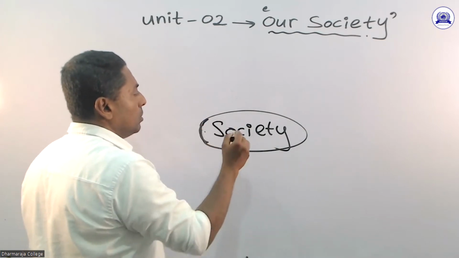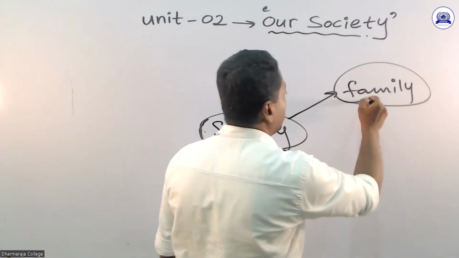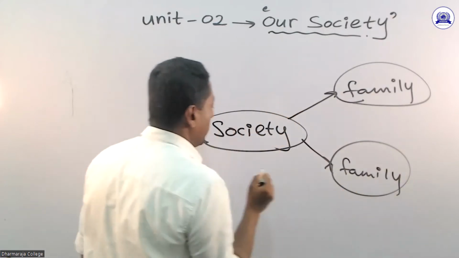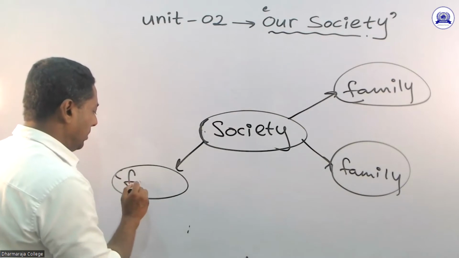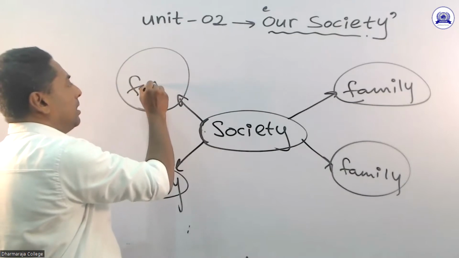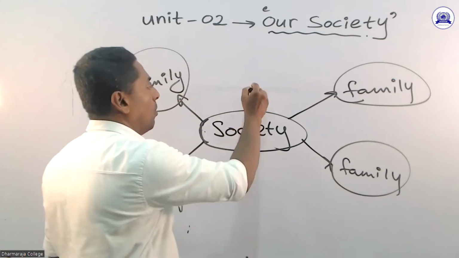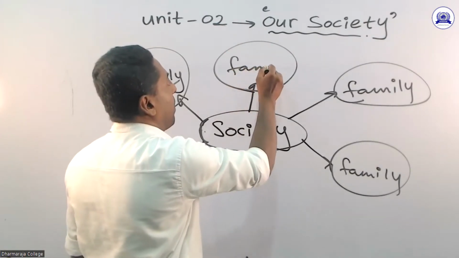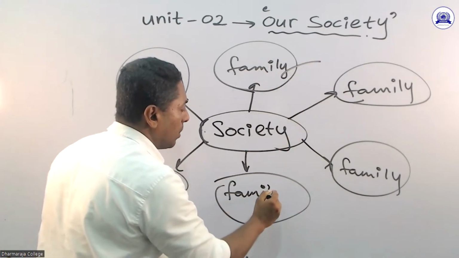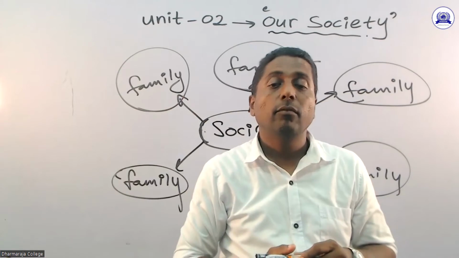Now, you can see here a family. Here are family members. There is another family. Here is another family. There is another family. So we can see different families, not only 4. Here again we can take another family. Now you are understanding how a society is formed.